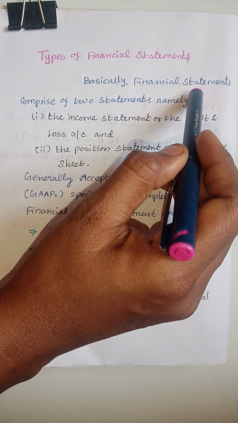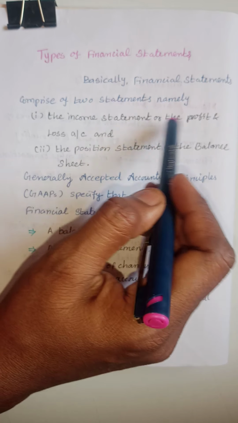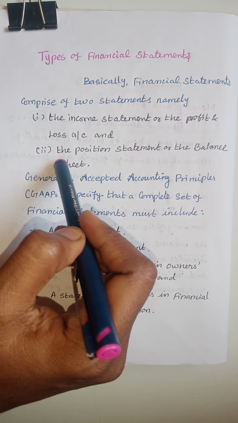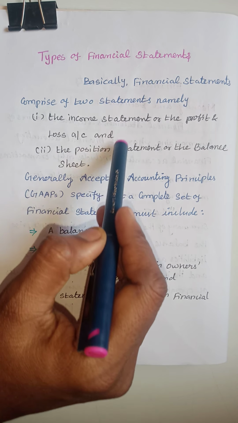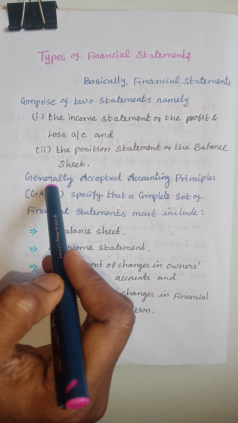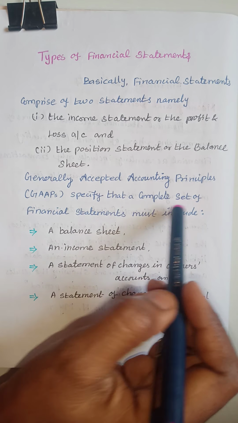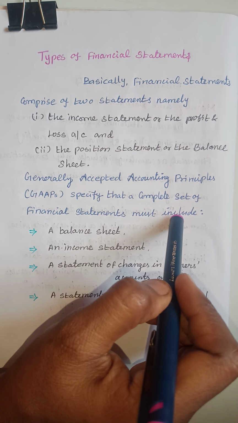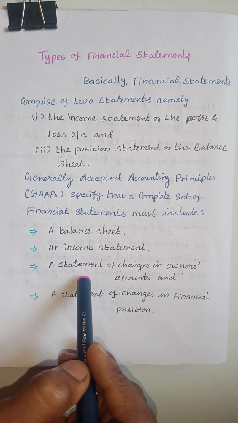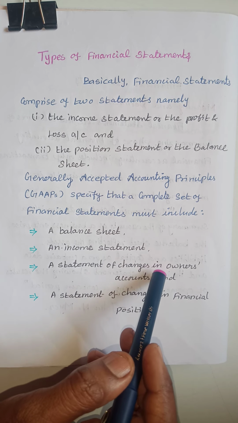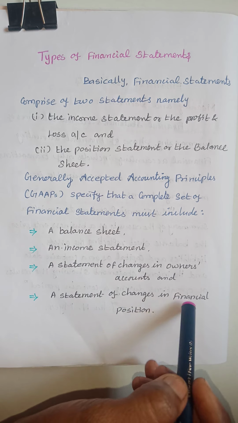Next one is types of financial statements. Basically, financial statements comprise two statements, namely the income statement or the profit and loss account, and the position statement or the balance sheet. Generally accepted accounting principles specify that a complete set of financial statements must include a balance sheet, an income statement, a statement of changes in owners' accounts and a statement of changes in financial position.